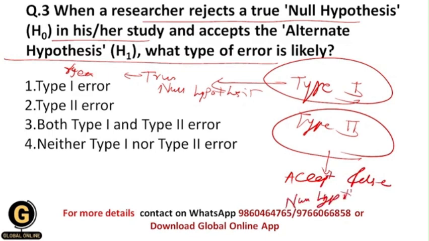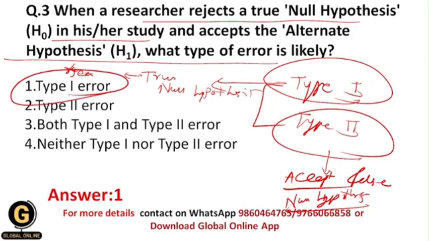These 2 concepts are really important to all of you, because on these concepts every year you will get questions in the PhD entrance test. In this question your correct answer should be 1, that is type 1 error, because we are rejecting the true null hypothesis here, and in that situation type 1 error occurs.